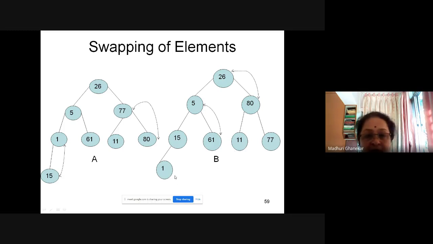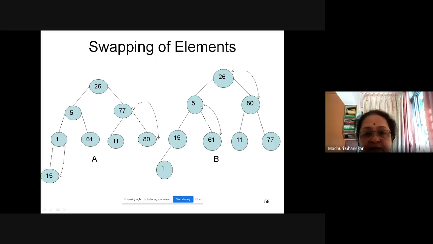Now I check at this level, the heap property is okay. This parent is bigger. At this level, I need to check if the heap property is applied or not, whether it is obeying the heap property or not. Now what I observe, this is 61. 5 is actually smaller than 15 and 61 both. But then what I do, the biggest one I'll push up as the parent. So 61 and 5 I will swap.